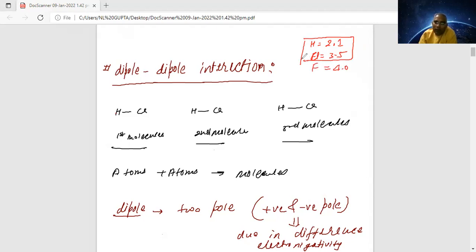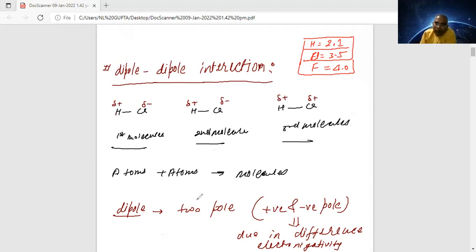So this point, if it is there in your mind, it will be helpful to you to understand. You are telling that both the electron is shifting toward the chlorine, so it is going to acquire the negative charge, and this is going to acquire the positive charge. Similarly, if you are talking about this one, it is going to acquire negative, and this positive. Now there will be an intermolecular force of attraction between the molecules.